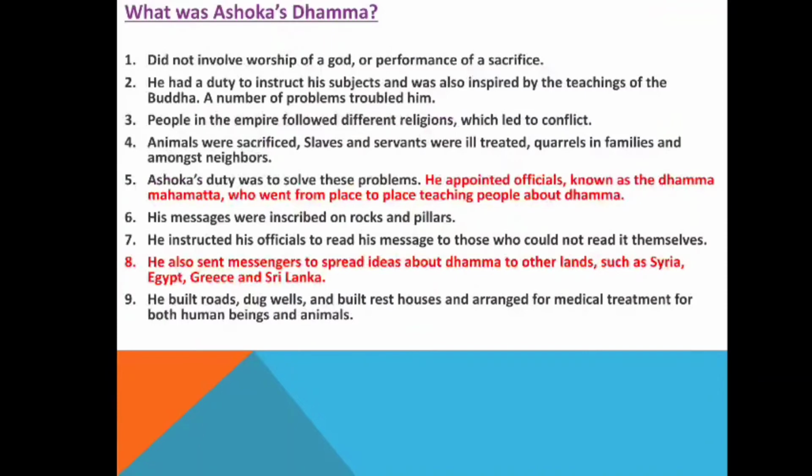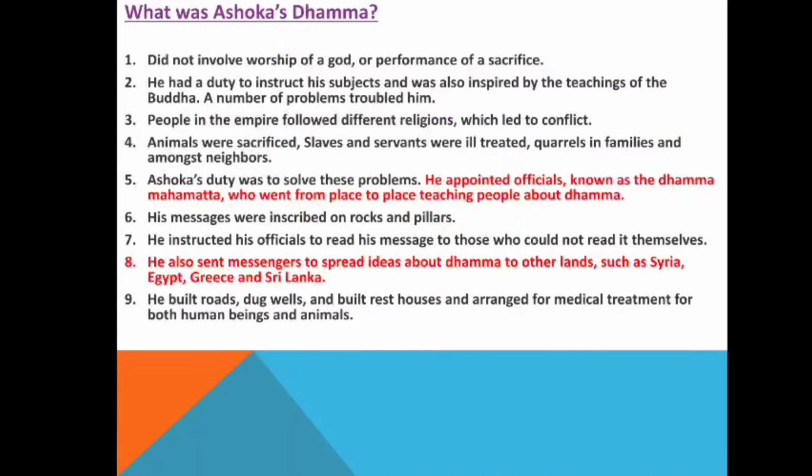A number of problems troubled him. The people in the empire followed different religions, which led to conflict. So the main motive behind Ashoka's dhamma was that he did not want any conflict between people because of their religions, because a vast variety of people lived in the area, following different religions, cultures and customs.